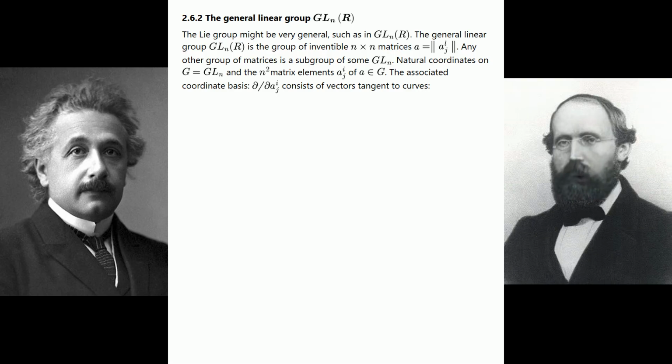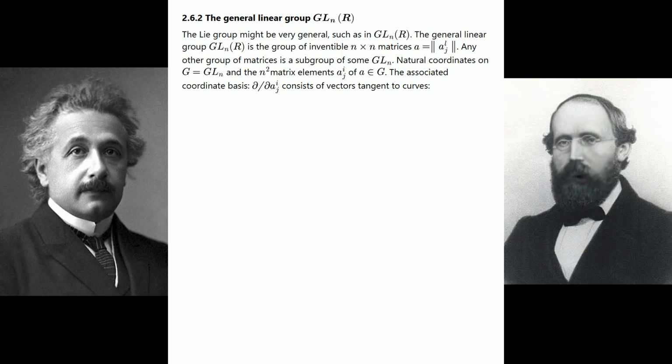2.6.2 The general linear group GL_n(R). The Lie group might be very general, such as GL_n(R). The general linear group GL_n(R) is the group of invertible n times n matrices A equals the matrix of A^i_j. Any other group of matrices is a subgroup of some GL_n. Natural coordinates on G equals GL_n are the n-squared matrix elements A^i_j of A, a member of G.